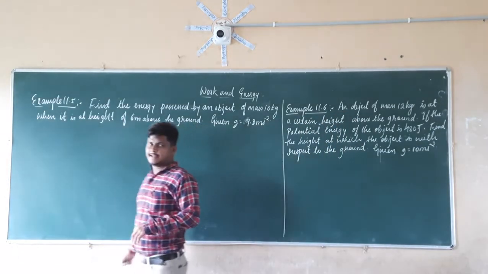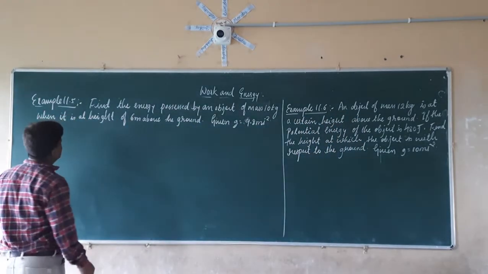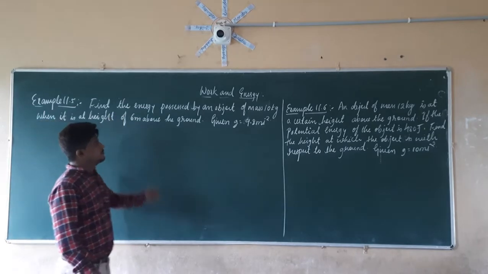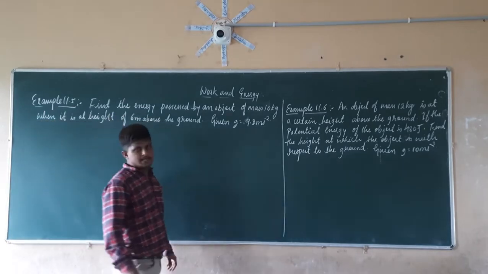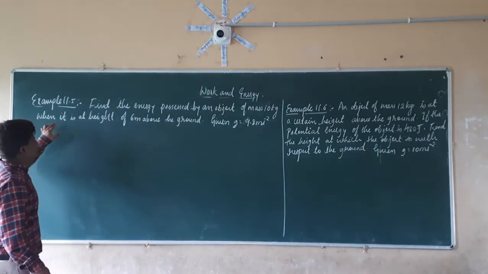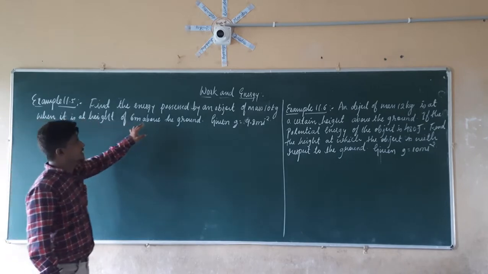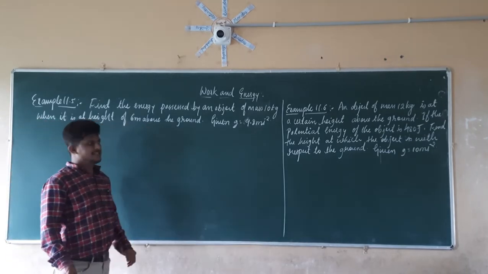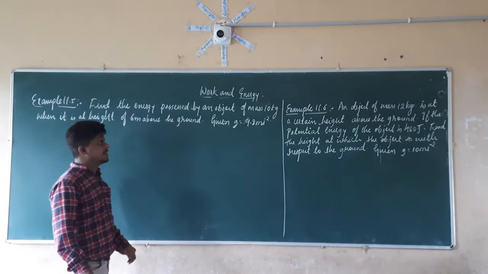So let us consider example 11.5 here. Find the energy possessed by an object of mass 10 kg when it is at a height of 6 meter above the ground. Given g is equal to 9.8 meter per second square.